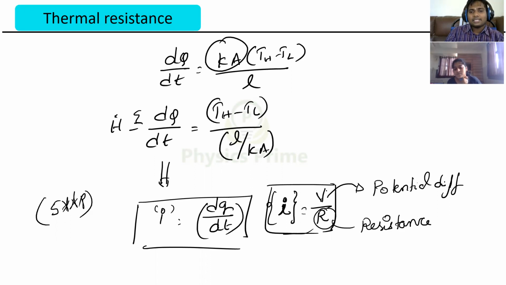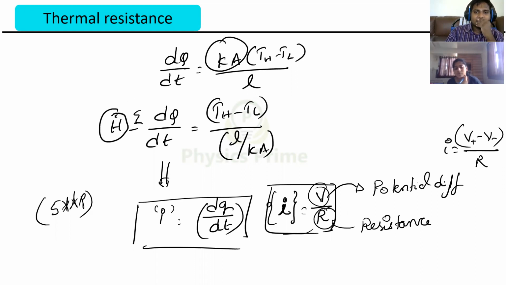So now can I write, this is nothing but I is equal to V plus, that is higher potential, minus V minus, that is the potential difference between higher and lower, divided by resistance, right? Like that, if I compare this, I is nothing but dQ by dt, the rate of charge flow. So I will consider T high and T low.